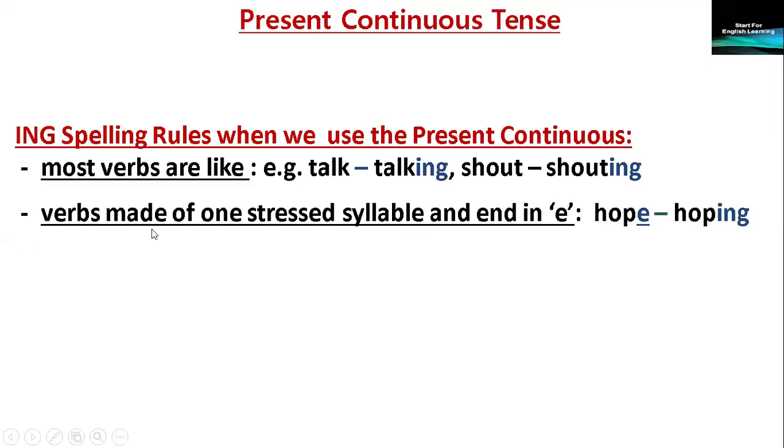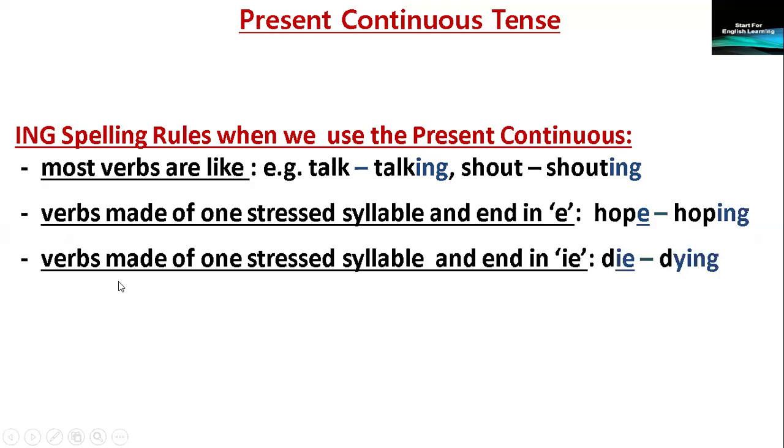Verbs made of one stressed syllable and end in E. Example, hope. It's made of one syllable and it ends in the letter E. We just remove the E and we add ing. Hoping.